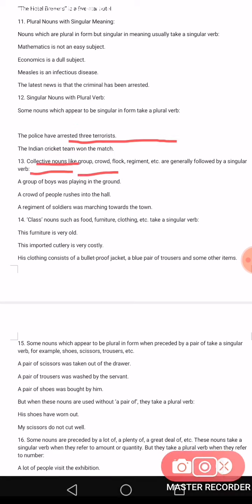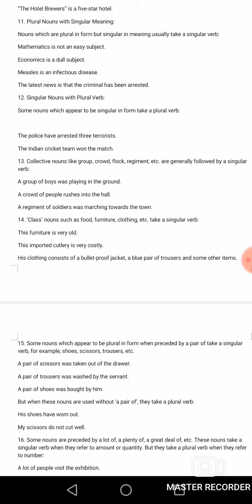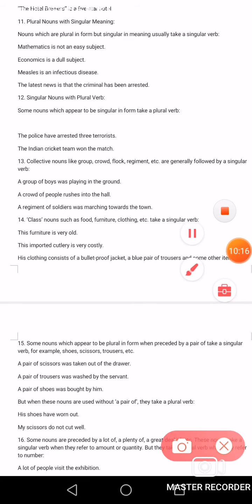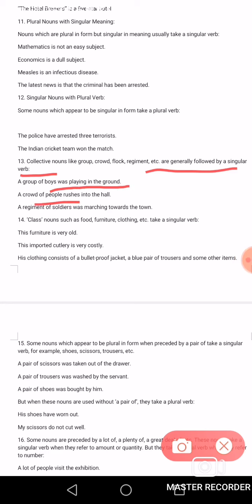Now come to the next point. Collective nouns like group, crowd, flock, regiment, etc. are generally followed by a singular verb. For example, a group of boys was playing in the ground. A crowd of people rushes into the hall. A regiment of soldiers was marching towards the town.